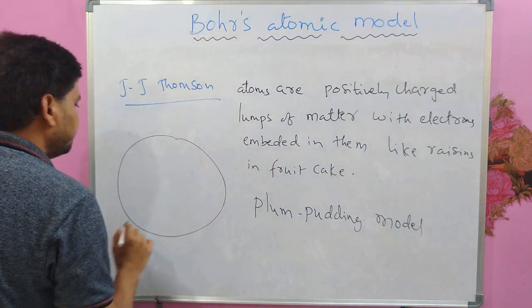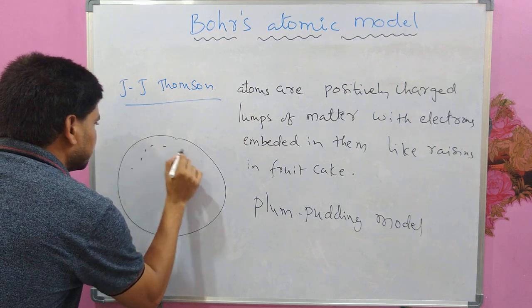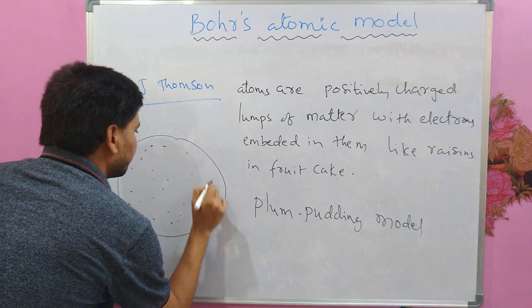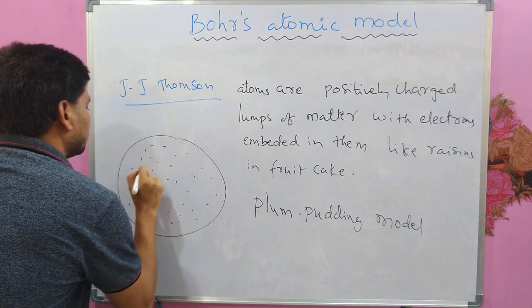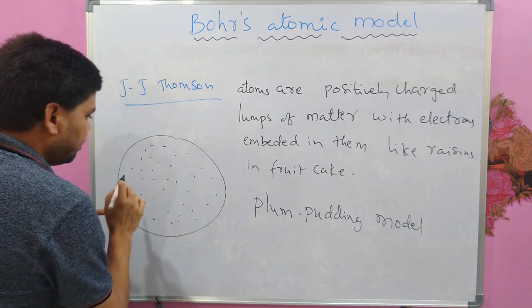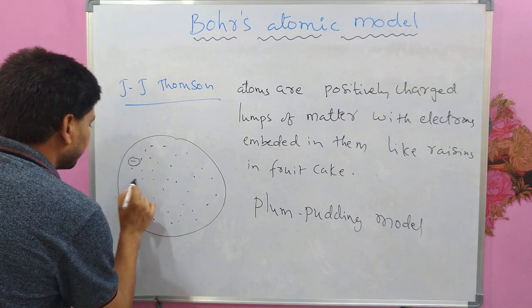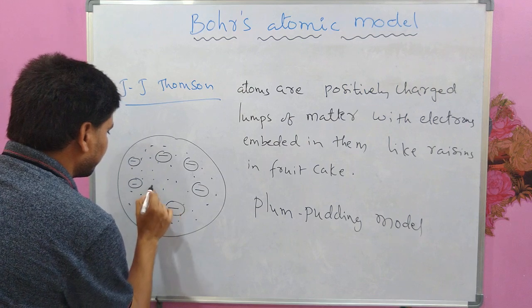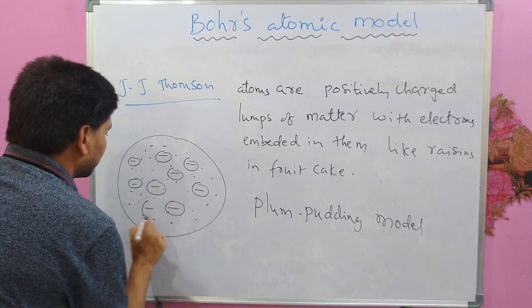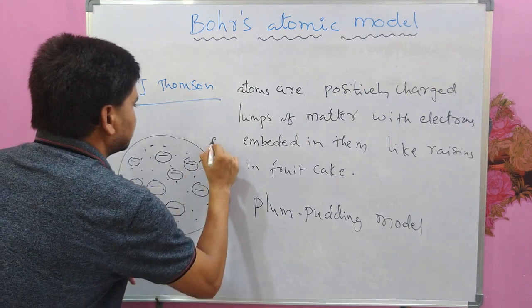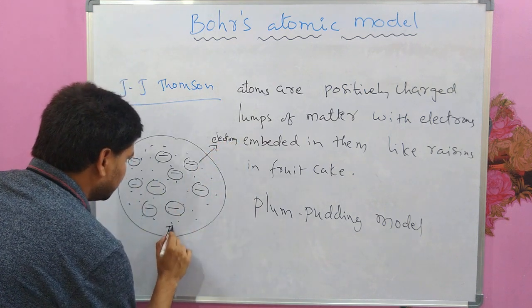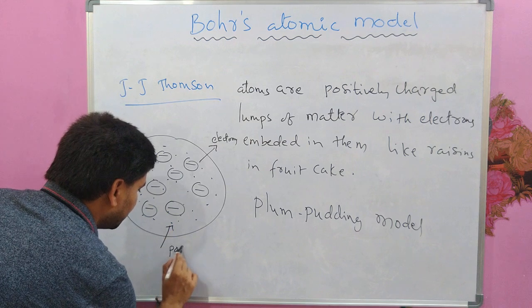If this is an atom, these are all the positively charged matter and electrons are embedded in it. These are electrons and this is positively charged matter.